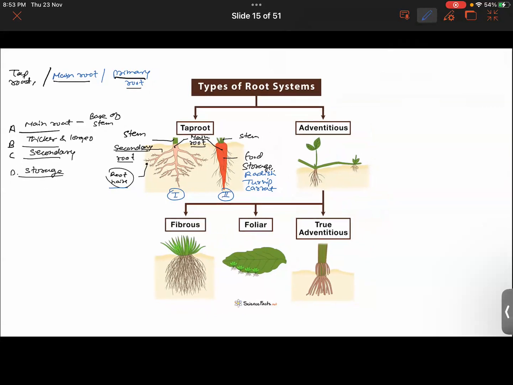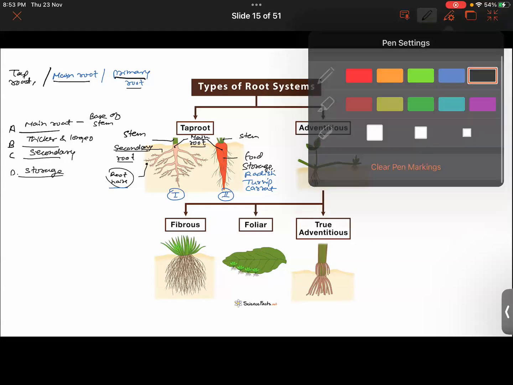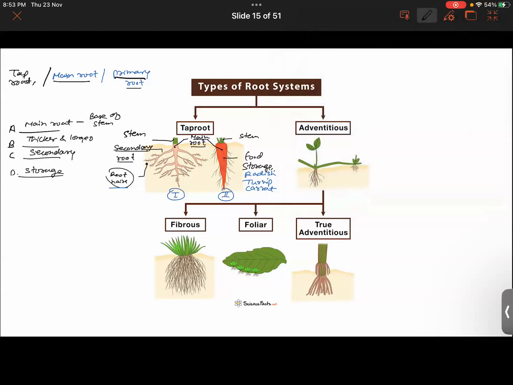Look, guys, I will be asking questions from you guys. First of all, know one more thing. I hope you guys have also studied the parts of a germinating seed. We are talking about adventitious roots, and we are about to discuss this one. But before that, you guys answer me one more question here.